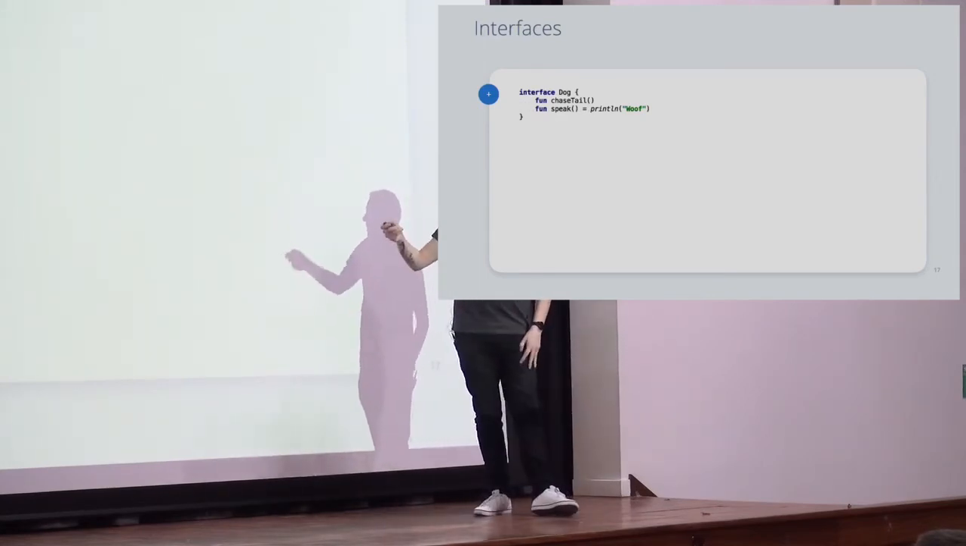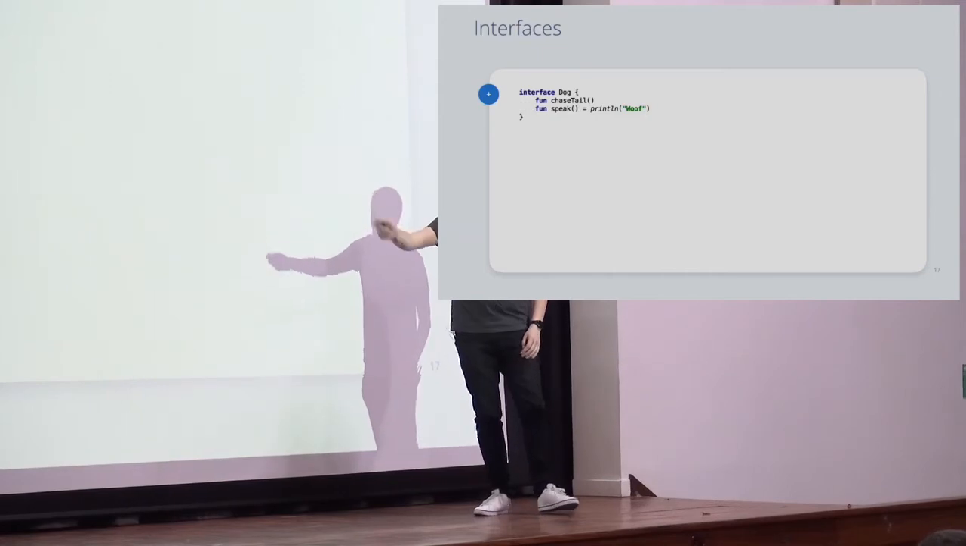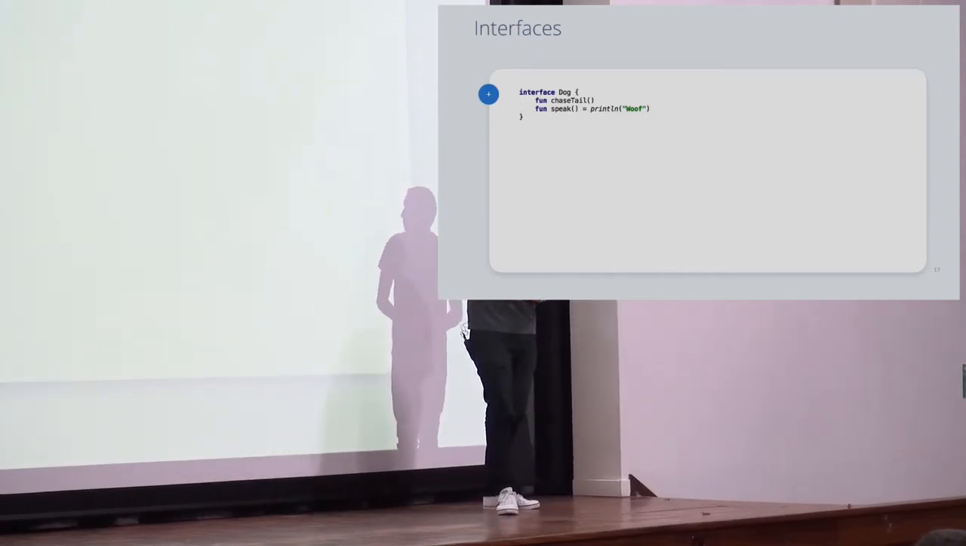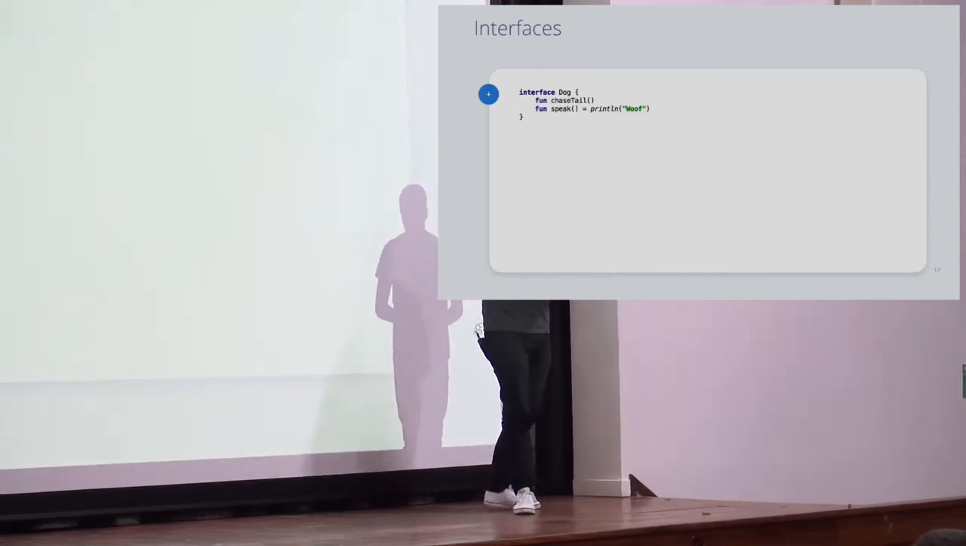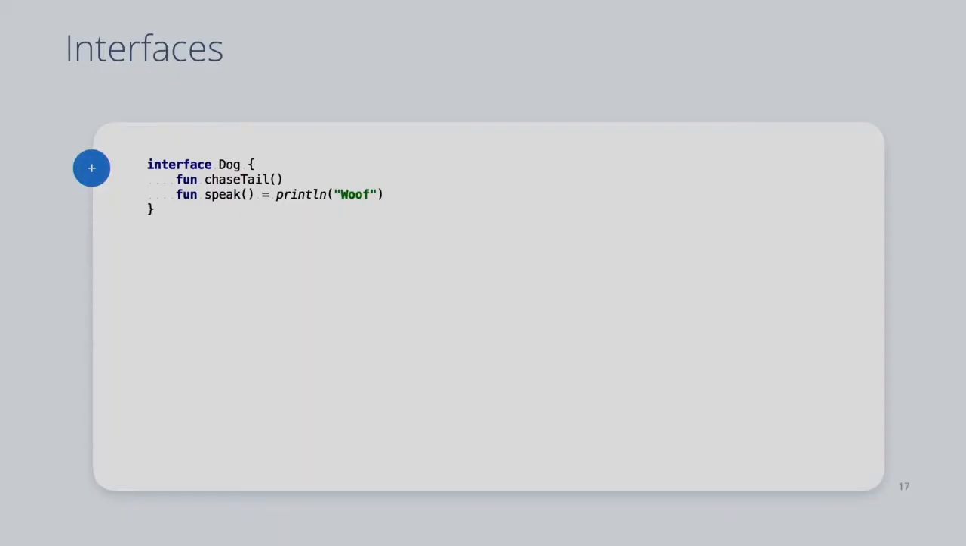We also notice that this interface actually has an implementation for the speak method, where the dog upon speak will say, woof. This is weird, right? I think C# 8 is talking about things like this, but it's not there yet. So default implementations of methods in interfaces is kind of confusing.